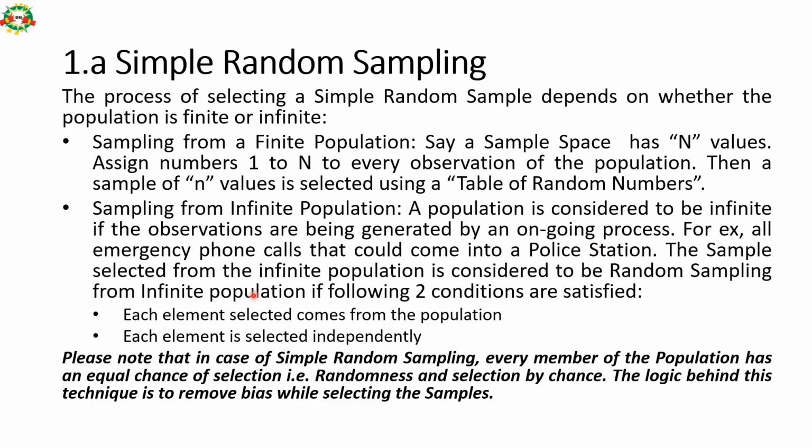For example, emergency phone calls that could come into a police station. The sample selected from an infinite population is considered to be random sampling from an infinite population if the following 2 conditions are met. First, each element selected comes from the population, and each element is selected independently.